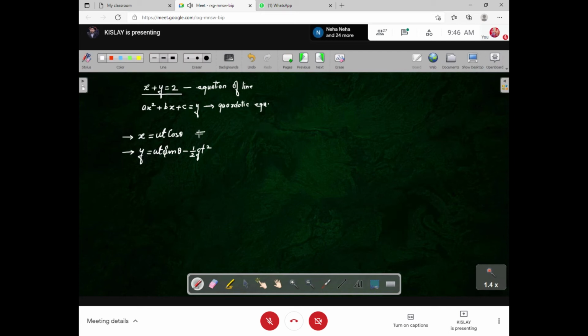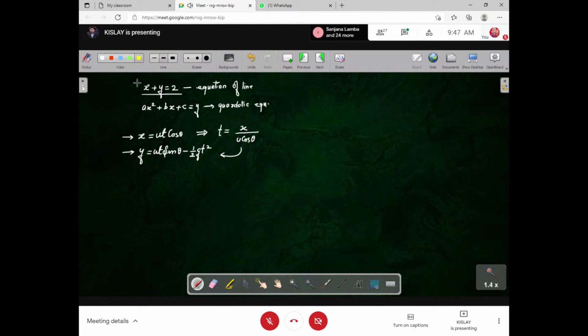From this equation, if we derive the expression for time, that is x upon u cos theta, and if we substitute this in this equation, the time can be eliminated and we will get an equation in terms of x and y.